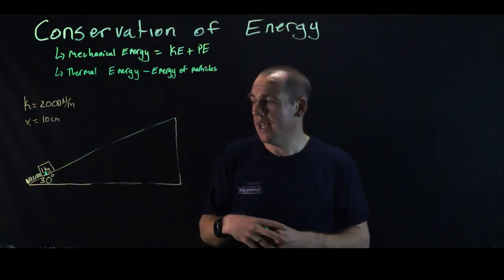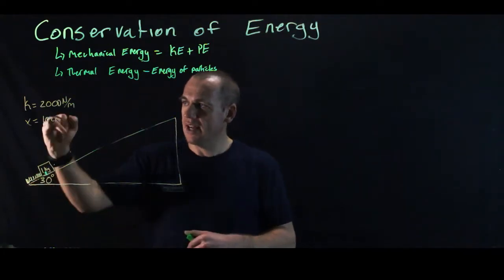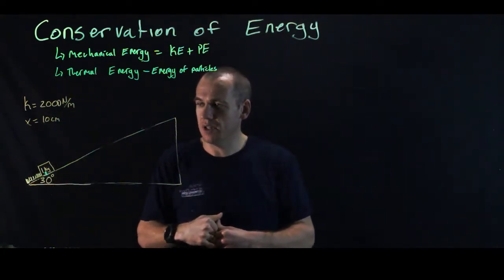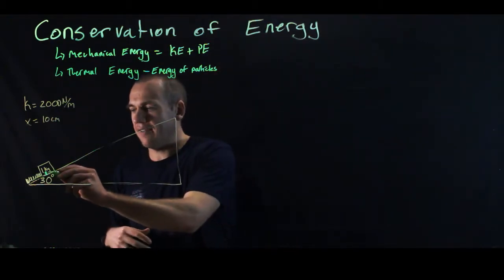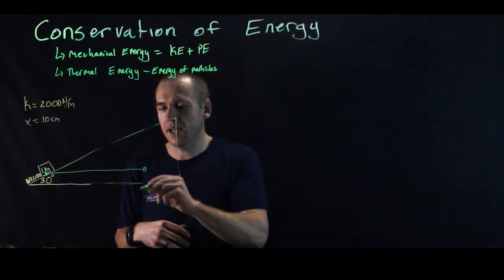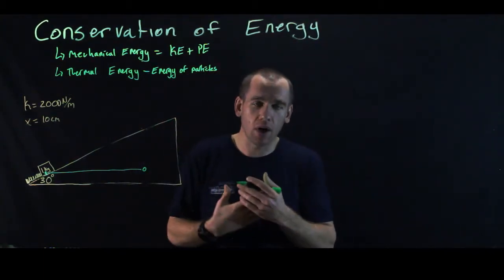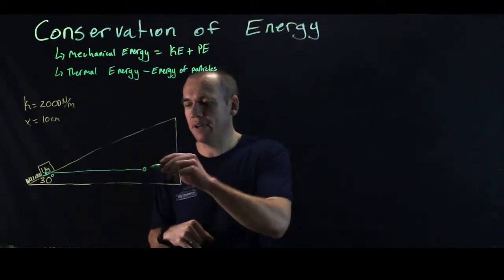So what we want to do is use the law of conservation of energy to solve a problem. I have a block that's compressed 10 centimeters into a spring that has a spring constant of 2,000 newtons per meter, and I want to know, how high does it go? First thing I have to do is establish a zero height. I get to pick whatever height I want to measure relative to. Let's start at the low point, and then we can figure out how high above that it goes.